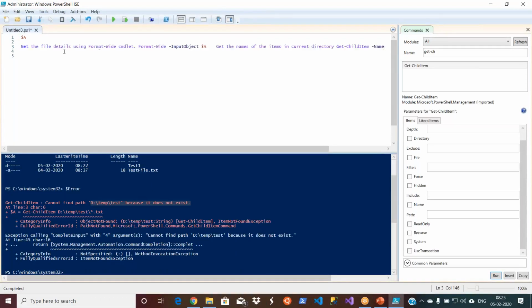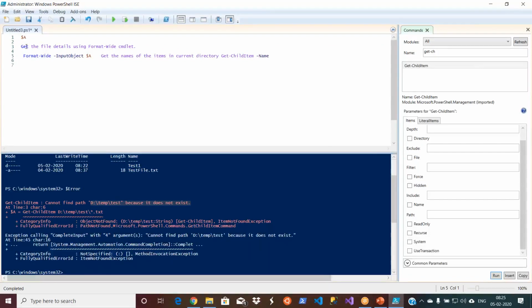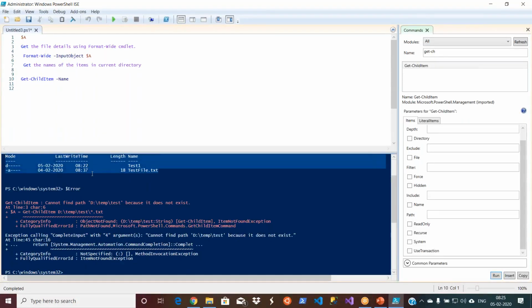So the few other commands that I would like to show is, so we can format your output as well. In the bottom, so this is how it is coming, right? When I fetch the $a data, this is how it displayed. You can even format that one. Okay.